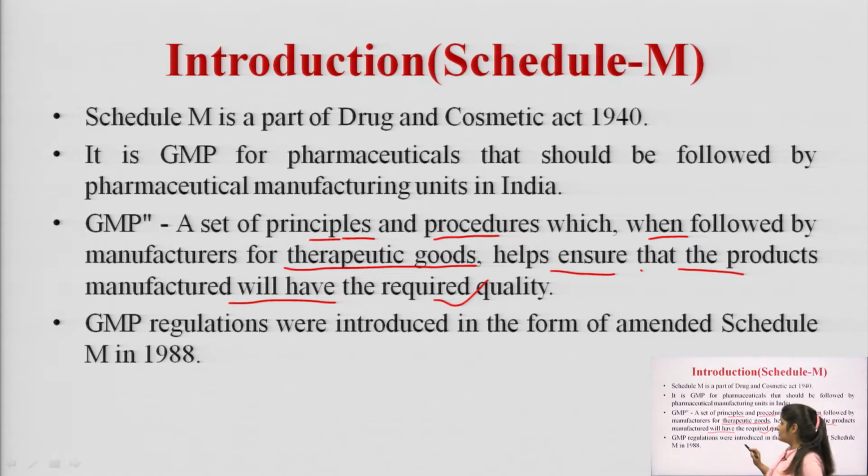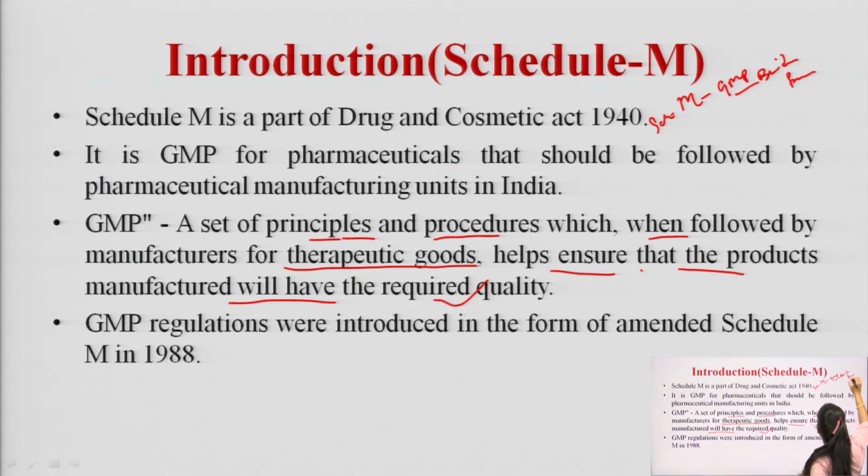Schedule M has 3 parts. Schedule M, as we all know, is GMP, or good manufacturing practices for building, premises, factories, material and equipment.